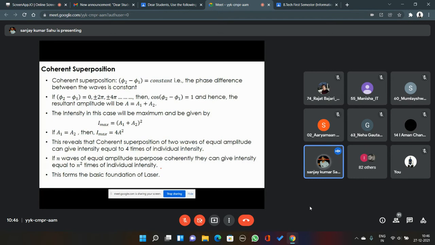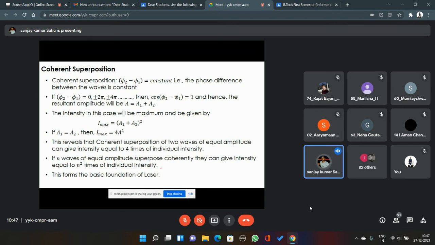When two waves traveling in a certain direction maintain their initial phase difference, phi 2 minus phi 1, it may have a certain value, pi, 2 pi, 3 pi, or pi by 2 or anything, but that difference phi 2 minus phi 1 should remain constant over space and time. When this condition happens, we say that the two waves are superposing with each other in a coherent way. That kind of superposition is called coherent superposition.